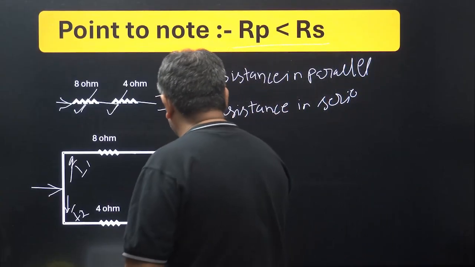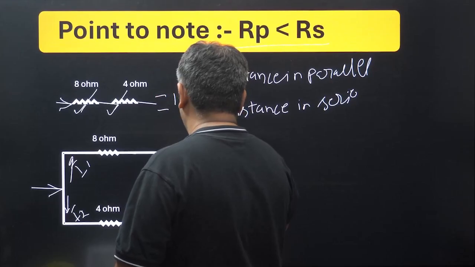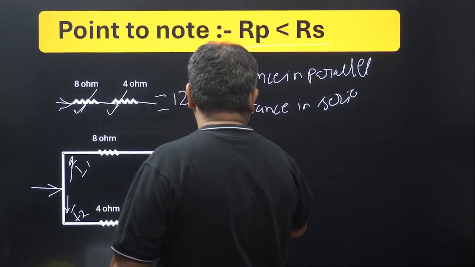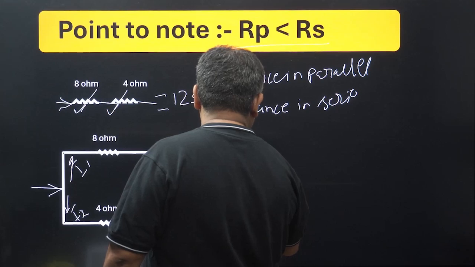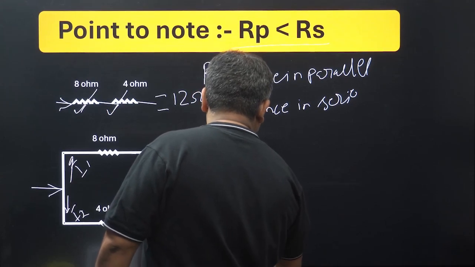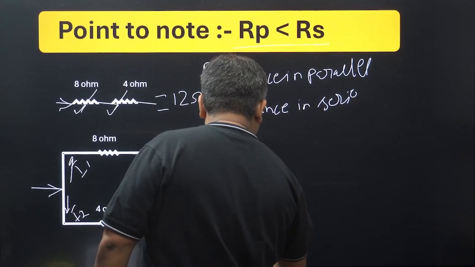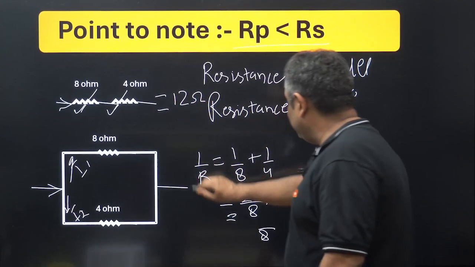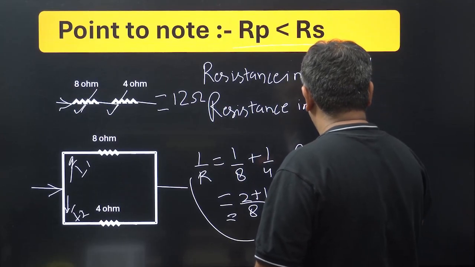So what would be their equivalent resistance? 1 by R is equal to 1 by 8 plus 1 by 4. This will have LCM as 8. This will give 2 plus 1 upon 8, which would be equal to 3 upon 8. Now 3 upon 8 again is 1 by R. So R would be equal to 8 upon 3.